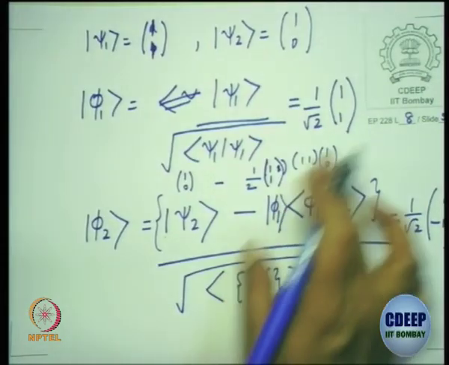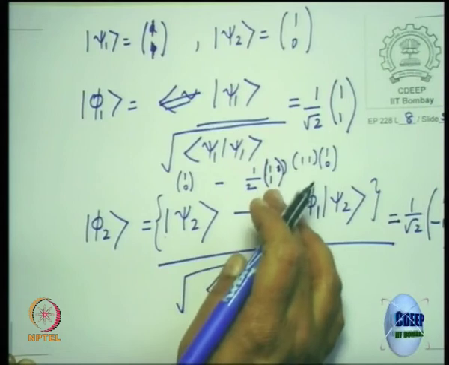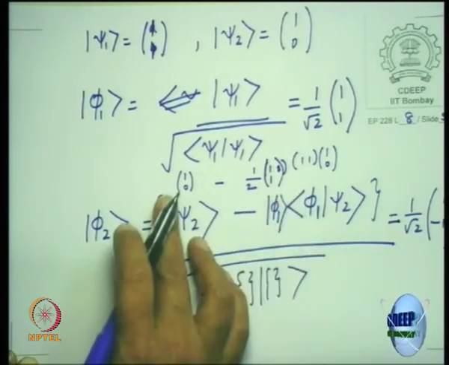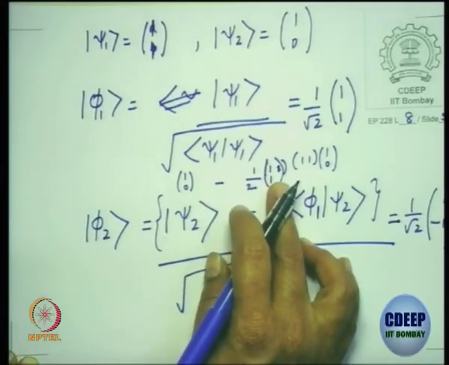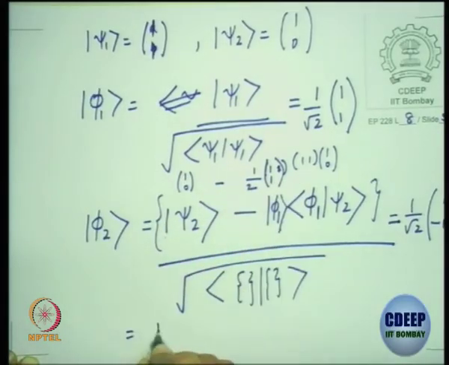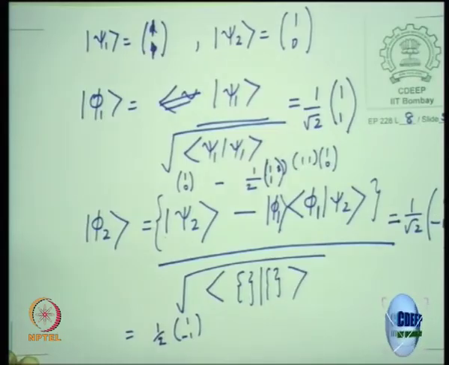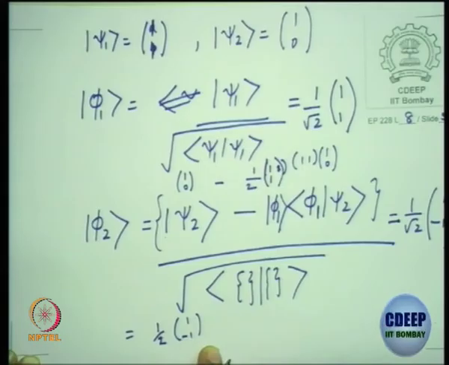What happens? That is 1 and this is 1 by 1. So you will have 1 by 2 and a minus 1 by 2, right? Numerator. But that's not normalized, right? If you do that, it's 1 by 4, 1 squared plus 1 squared. So this gives you what?